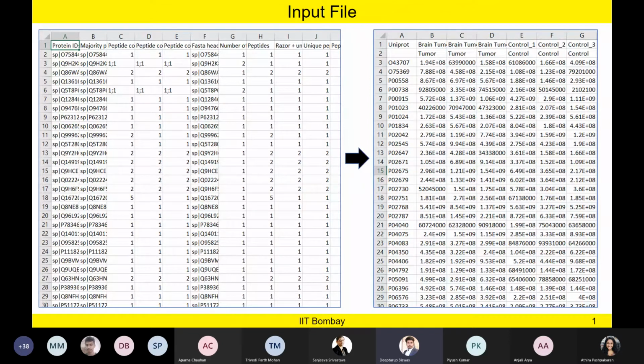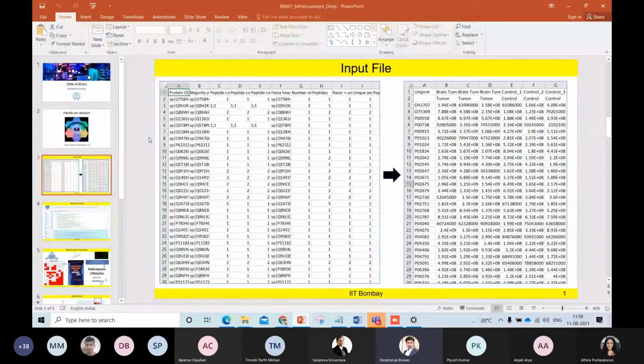But that particular data had a number of columns which we generally require for understanding the confidence and quality of the data, but will not require for the next part of the analysis, where we do some statistical analysis and visualize the data. In the last presentation, in the brain project, we saw many different kinds of visualization images, including heat maps, volcano plots and other plots. All of these are from the same data which we got from MaxQuant last time.